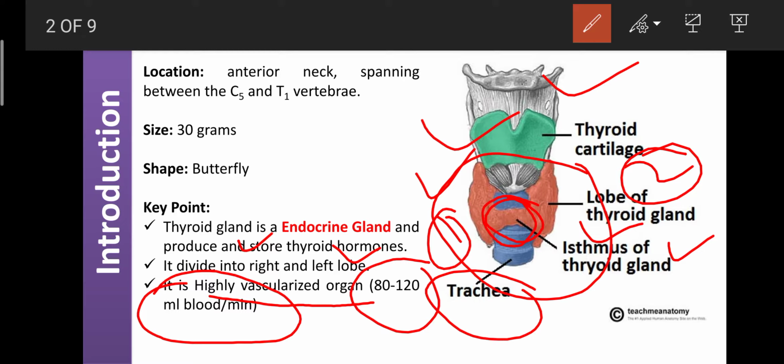The adrenal gland is also highly vascularized and requires 80 to 120 ml of blood per minute. It means that any oxidation problem or deficiency of oxygen in the body also reflects on thyroid gland function, because the thyroid gland requires 80 to 120 ml of blood.